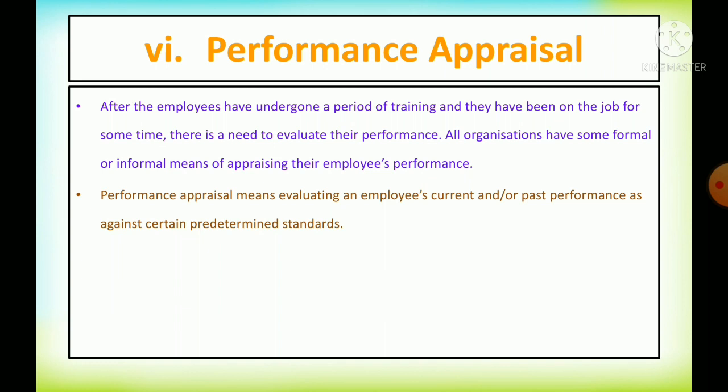For example, the graphical rating scale. Employees are evaluated from 1 to 5. One who gets 1 is low, one who gets 3 is average, and one who gets 5 or 4 has extraordinary performance. In that manner they will rate the employees' performance. So that is called a performance appraisal.